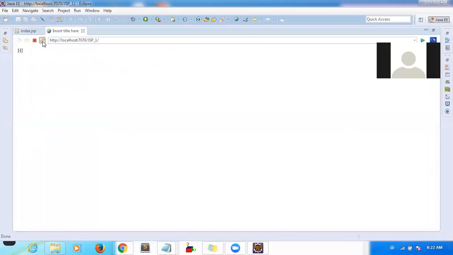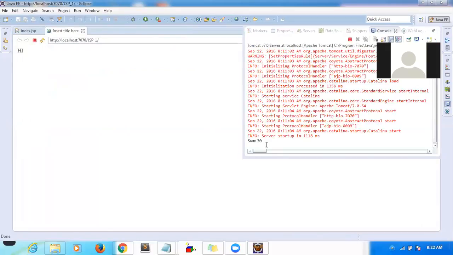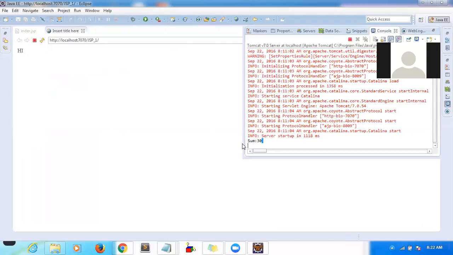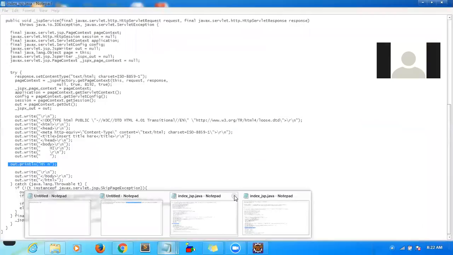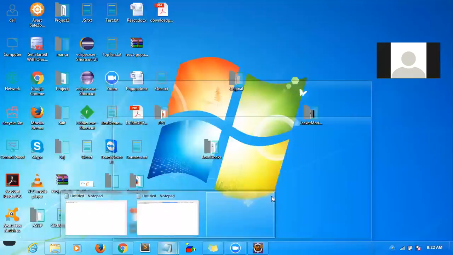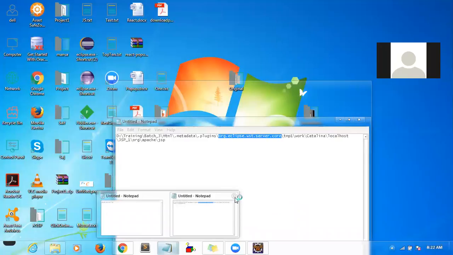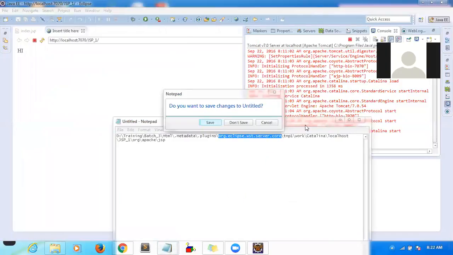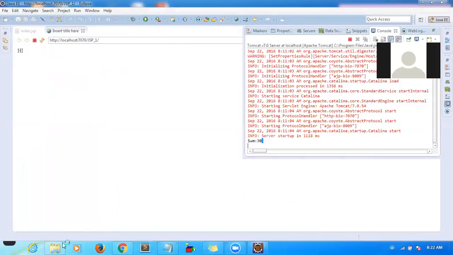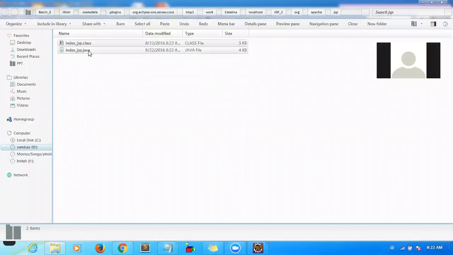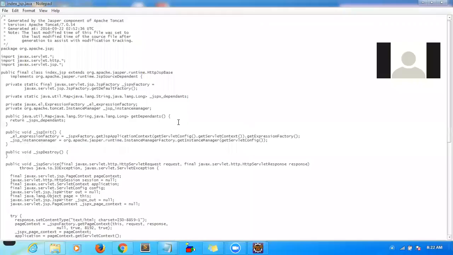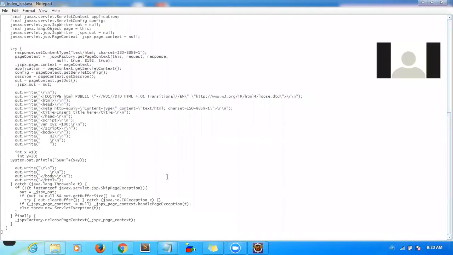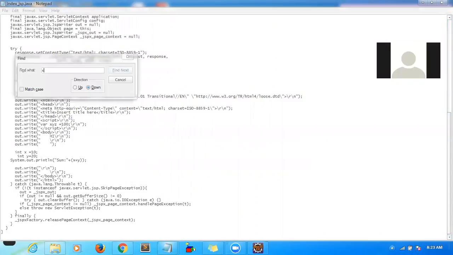Let me send the first request. I send the first request and I can see the response, 30. And if I open the generated page, you can see this code also. So how to see that one? Close all those things. So it got regenerated. Basically I have declared two variables x and y, and I was trying to print those values.